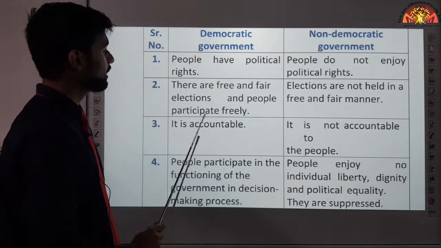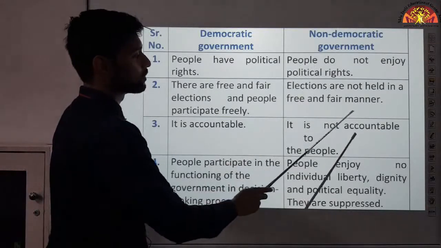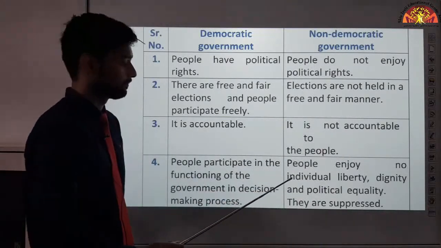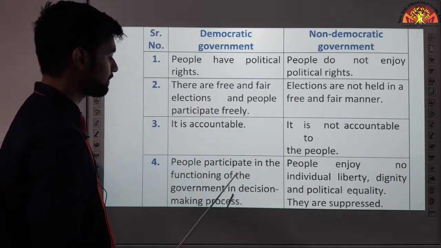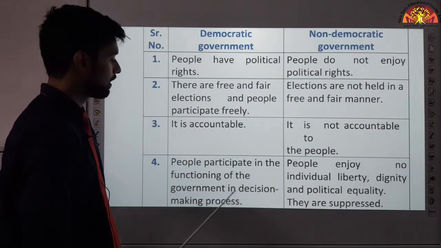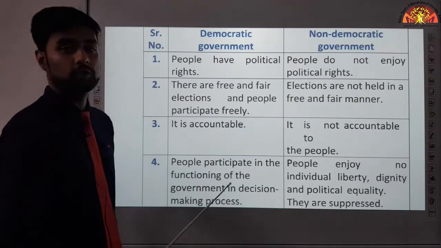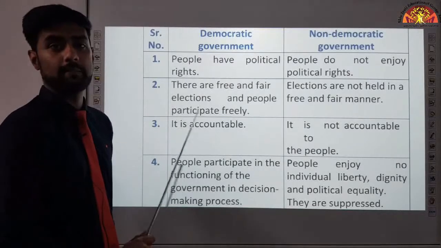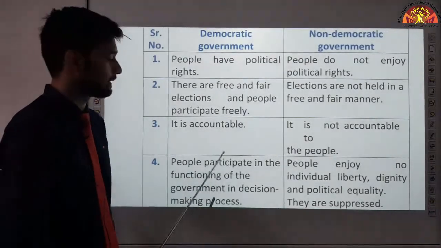Now, democratic government is accountable. A non-democratic government is not accountable to the people. People participate in the functioning of the government in the decision-making process. How so? By voting for their leaders. They are participating in the government making process, right? Decision making process, they are participating.